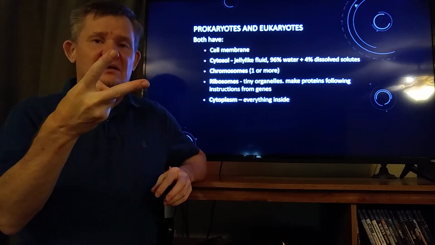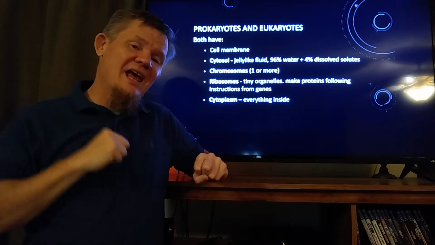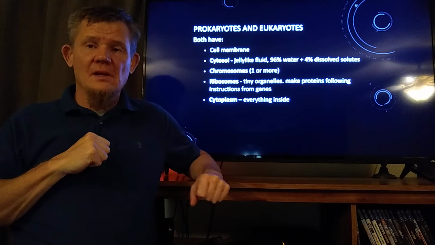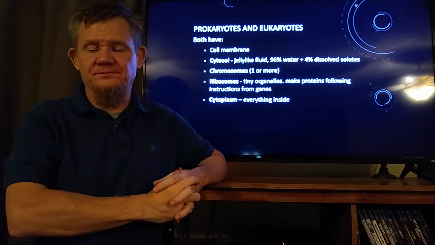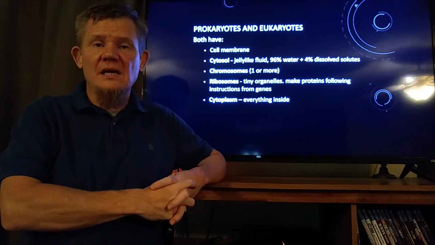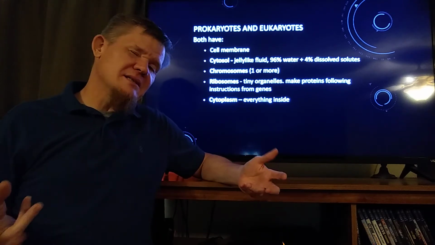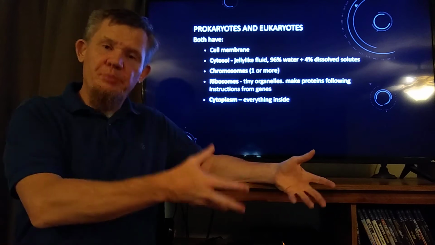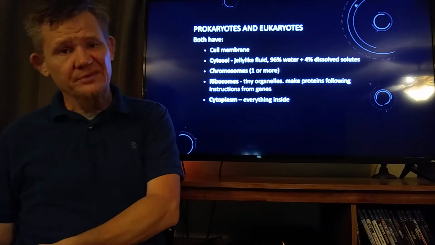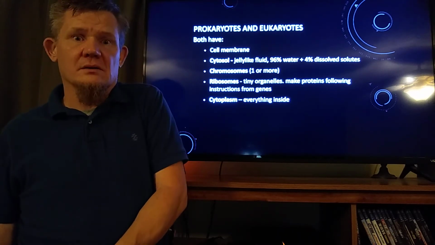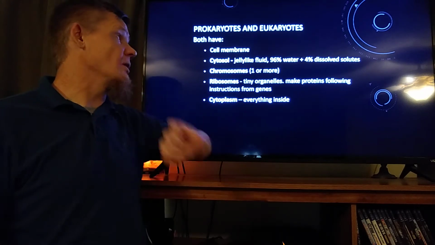Cells are made of two things, the cell membrane and everything inside. Everything inside is called the cytoplasm. The cytoplasm is all the stuff inside of a cell. What is the cytoplasm made of? The cytoplasm is made of the goop and then the other stuff. Other stuff like the organelles. The goop is called cytosol.